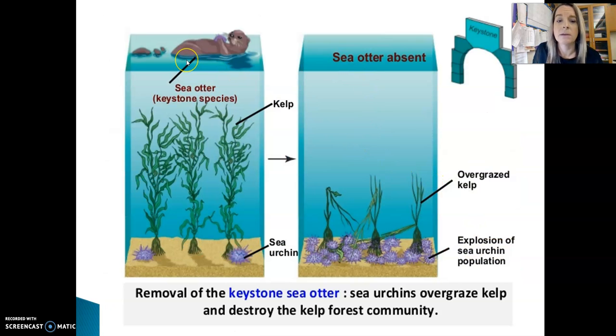A sea otter is another example of a keystone species. They feed on sea urchins. If the otters are gone, the sea urchins overpopulate. When the sea urchins overpopulate, they kill the kelp. Kelp is a producer. We learned last week when you get rid of the producers, you don't only get rid of the energy for the whole food chain, food web, but you also get rid of the oxygen, which is going to kill off other organisms. And so that collapses the whole ecosystem.